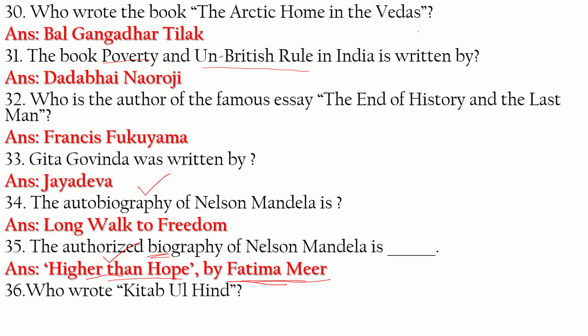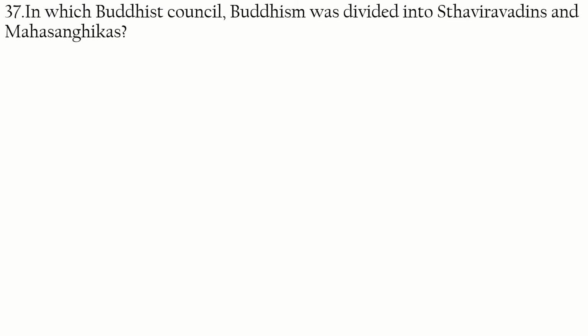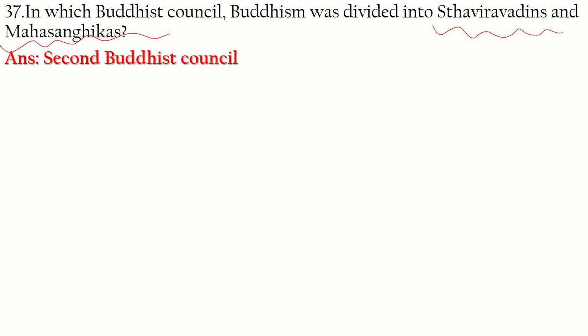Okay, 36. Who wrote Kitab ul Hind? Kitab ul Hind was written by Al-Biruni. Question 37. In which Buddhist council was Buddhism divided into Sthaviravadins and Mahasanghikas? It was in the Second Buddhist Council.